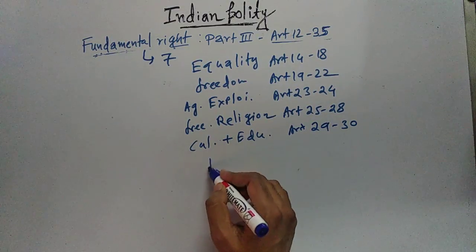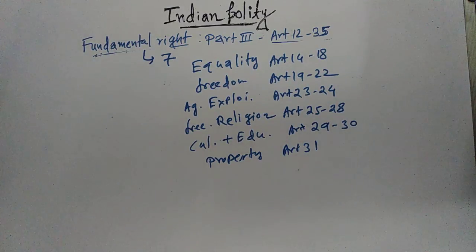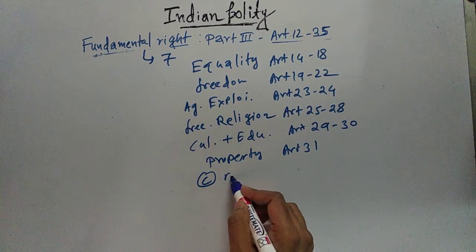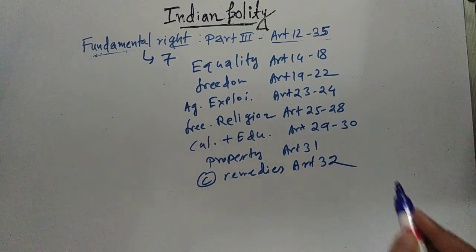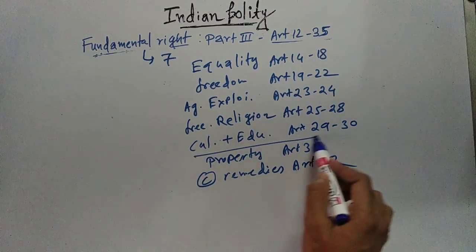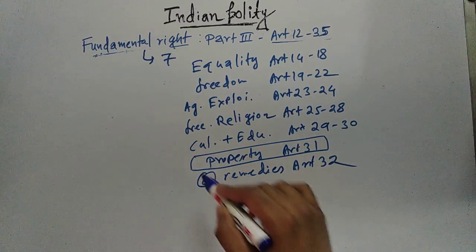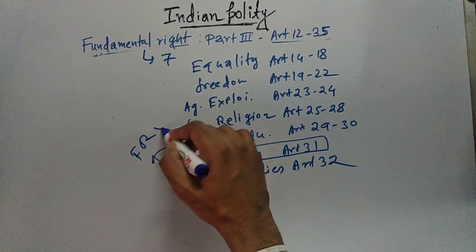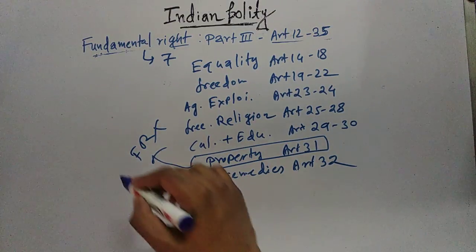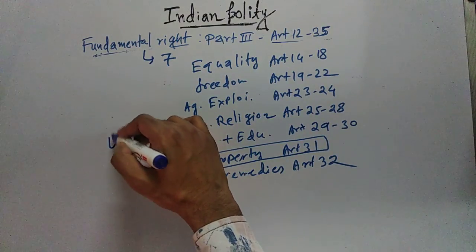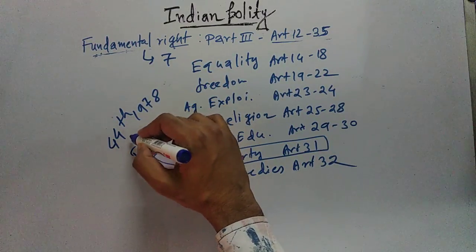And then right to property mentioned in Article 31. And then right to constitutional remedies mentioned in Article 32. But this right to property that was mentioned in Article 31 is deleted from the list of fundamental rights. It was deleted from the list of fundamental rights through the 44th Constitutional Amendment Act, 1978.